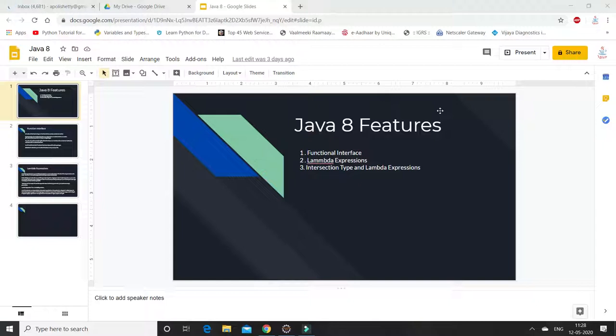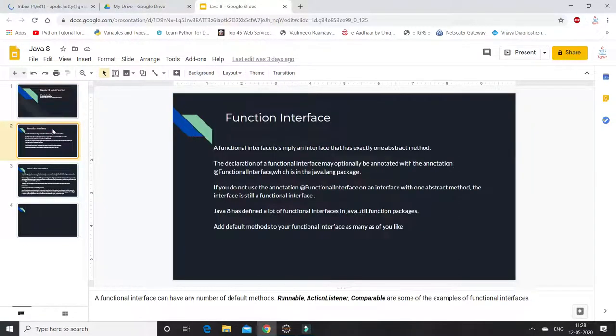These are the features. Today I am going to discuss three topics, that is functional interface, lambda expressions, and intersection type with lambda expressions. How can we use the intersection type with lambda expressions. The first topic is functional interface. From the name itself, functional interface, we can declare functions in the interface without any implementations. So that is the definition.